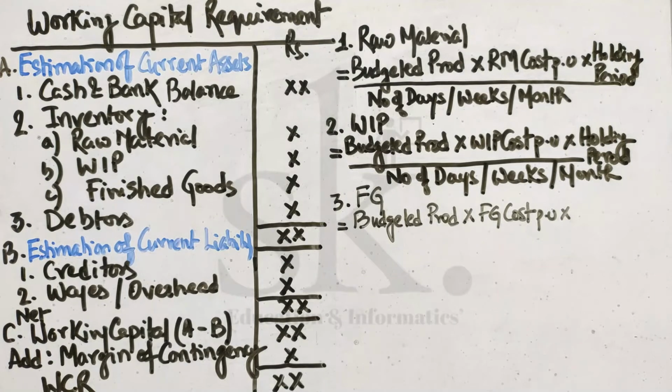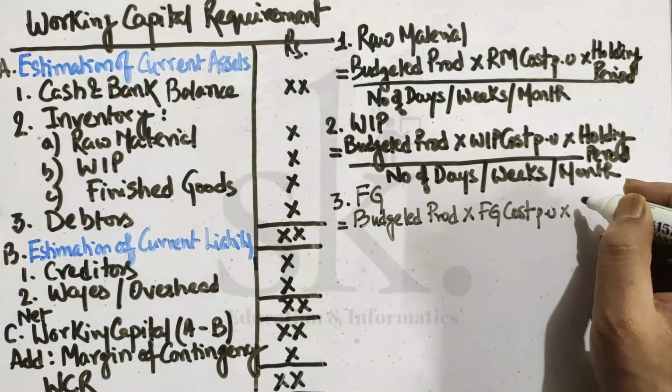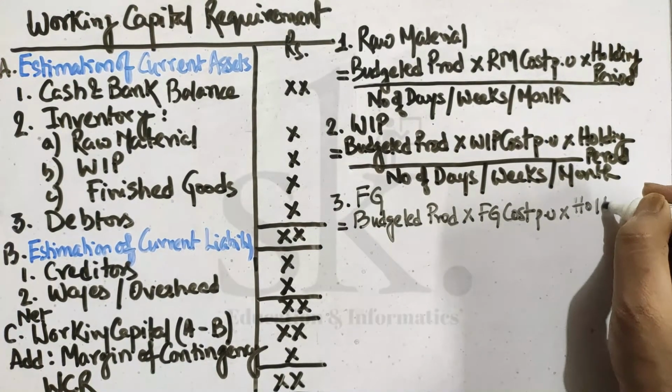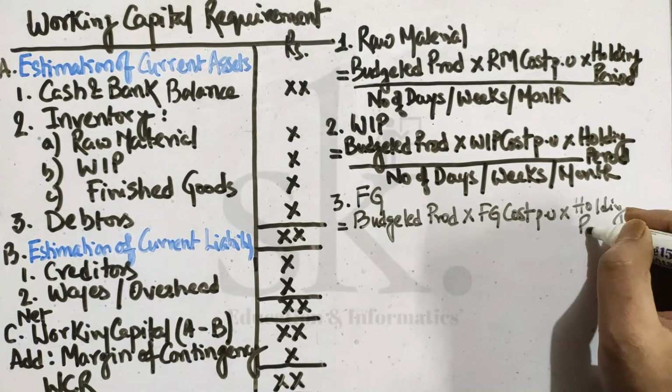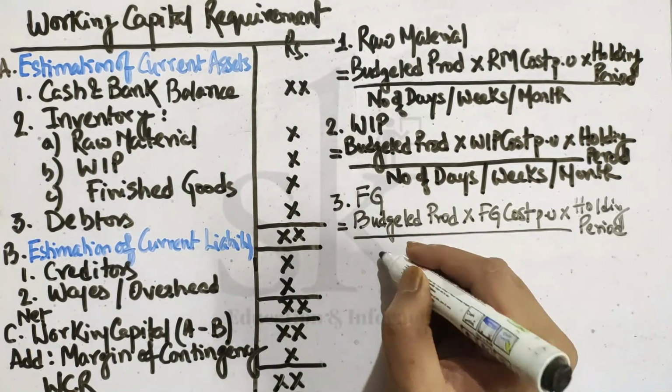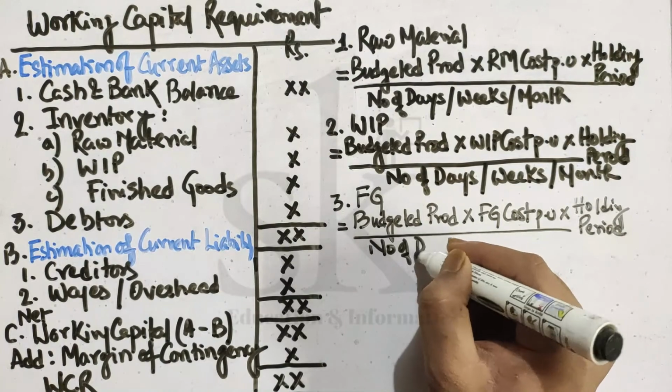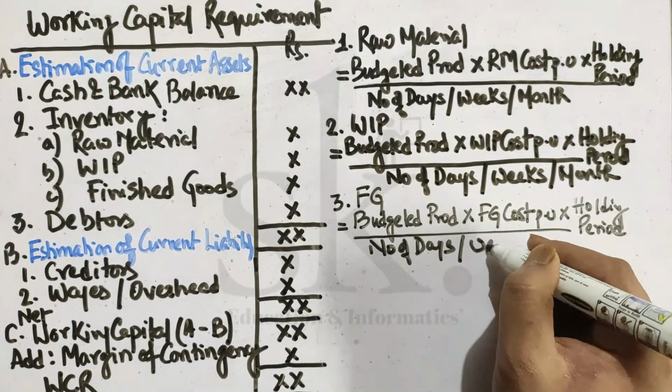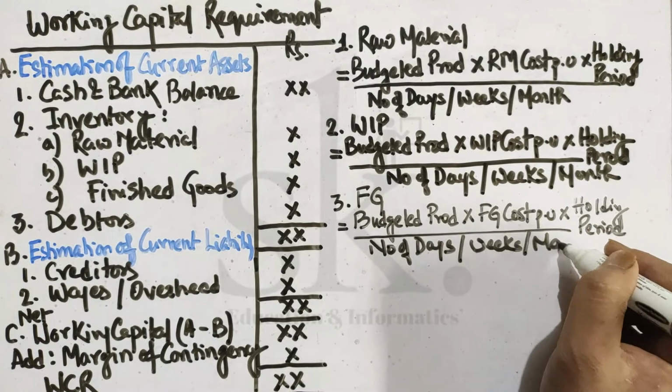We were given an example of leather bags. Once the leather bag is ready, it still remains in the store for packaging and other things for a few days before the product gets sold via a vendor or via a franchisee. So that particular time is also required to be given. So into holding period, divided by, if the holding period is in, say for example, days, months or weeks, so number of days / weeks / month.